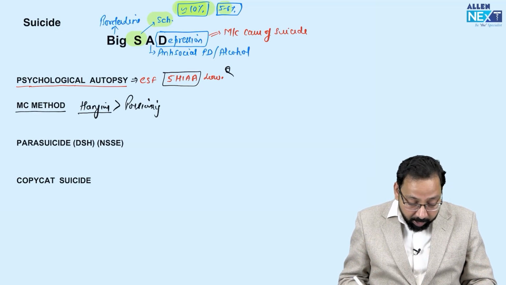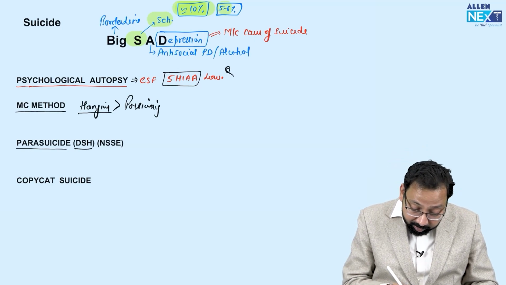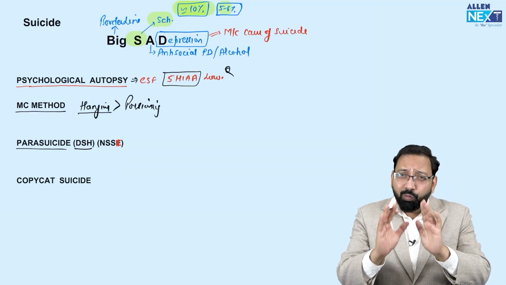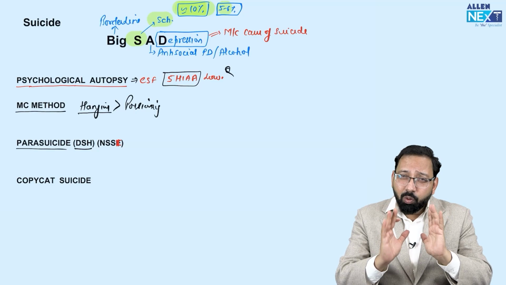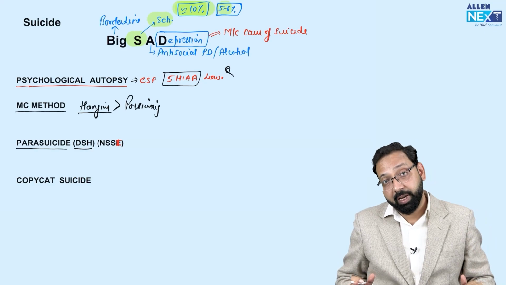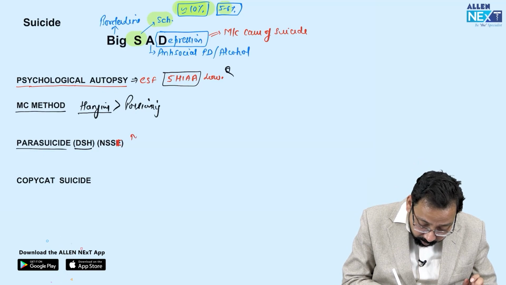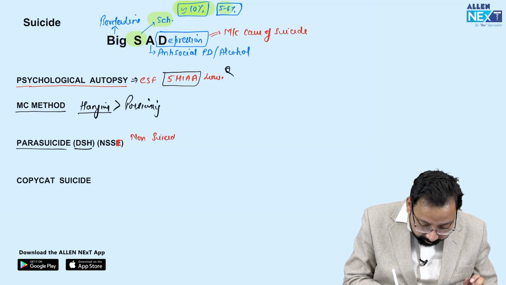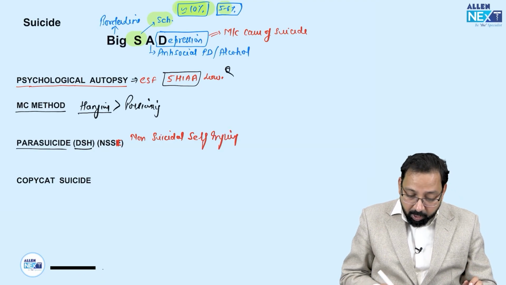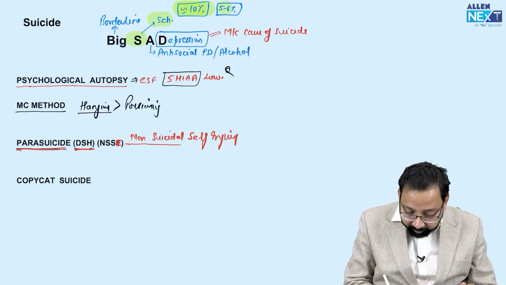What is parasuicide, or DSH, deliberate self-harm, or non-suicidal self-injury? It means the patient doesn't want to commit suicide. There is no intent to commit suicide, but he or she will do deliberate self-harm. The intention is not to commit suicide, so the name is non-suicidal self-injury, or deliberate self-harm, or parasuicide. This is the name given by DSM-5.